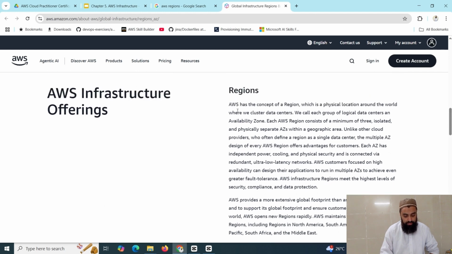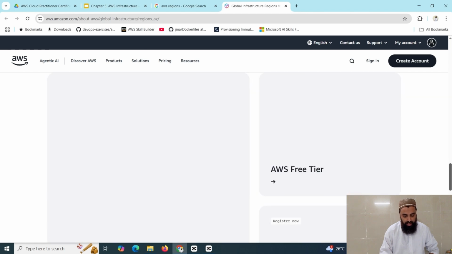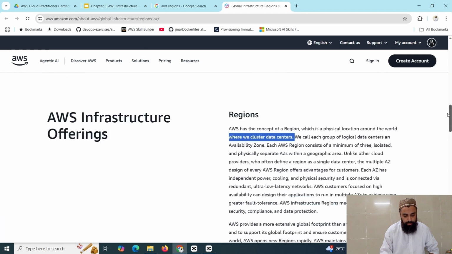Now, these are regions. AWS has the concept of a region, which is a physical location around the world where we cluster data centers. So, it means that one region can have multiple data centers, availability zones, and we can explore more about AWS regions.